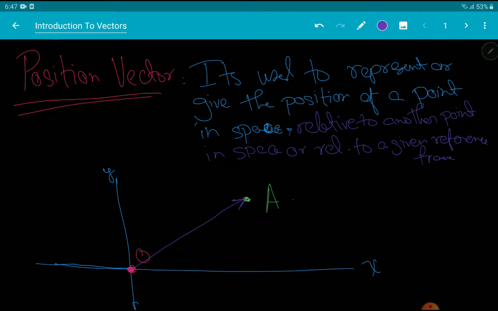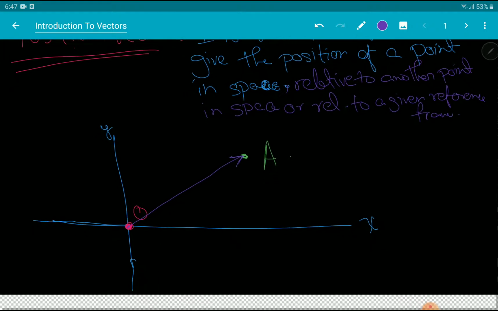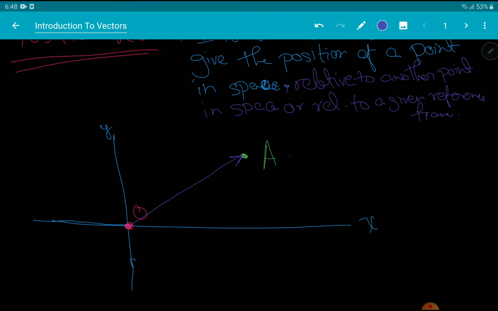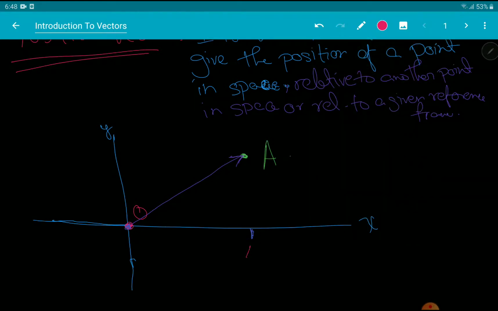And you can just think of reference frames as coordinate axes, X and Y, right? Now, let's say the position relative to this origin O is at the point A. The X coordinate is, let's make it 4. And here, the Y coordinate, let's make it 3, right?